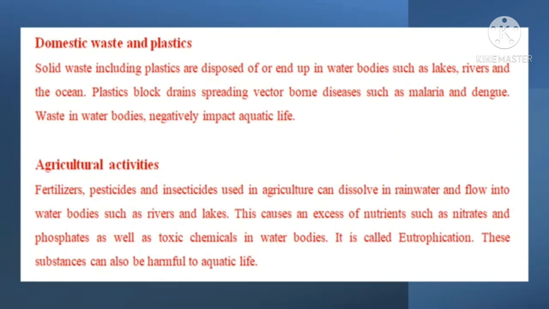Agricultural activities: fertilizers, pesticides, and insecticides used in agriculture can dissolve in rainwater and flow into water bodies such as rivers and lakes. This causes an excess of nutrients such as nitrates and phosphates as well as toxic chemicals in water bodies. It is called eutrophication. These substances can also be harmful to aquatic life.